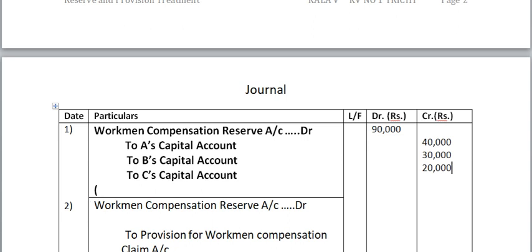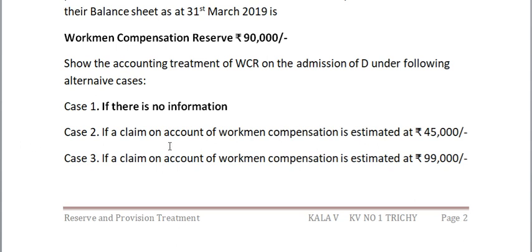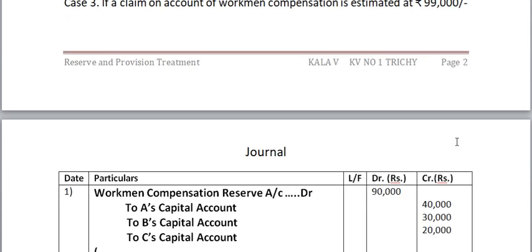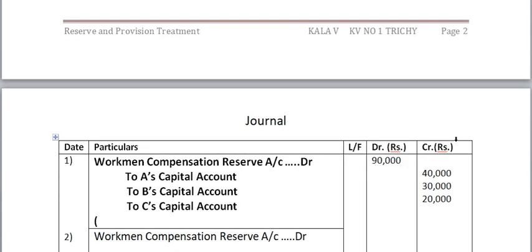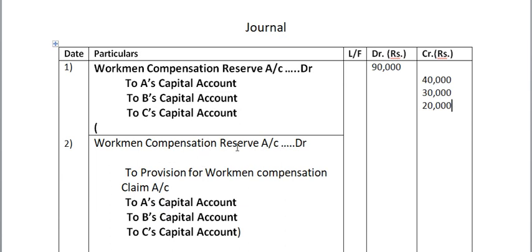Next is the case where the claim on account of workman compensation is estimated at rupees 45,000. How much is the workman compensation reserve here? 90,000 rupees everywhere. Provision is 45,000. Balance is 45,000, and that 45,000 rupees we distribute among the partners in their profit sharing ratio.